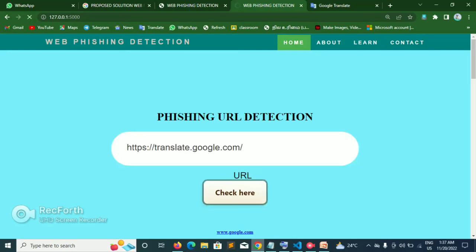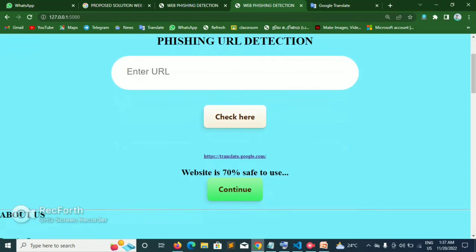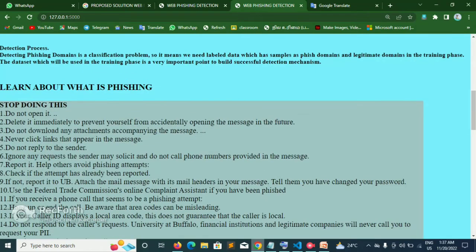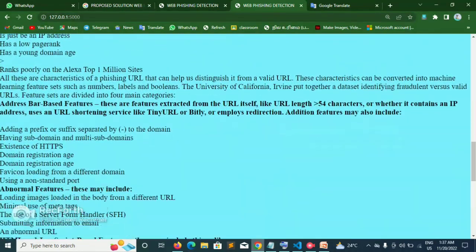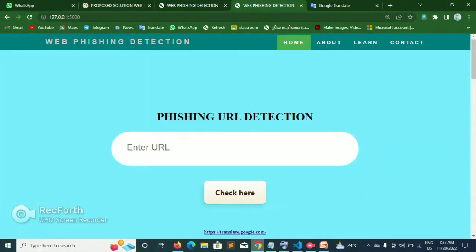We can check translate.google.com. This is 100%, 70% if we use it. Users can use these features.